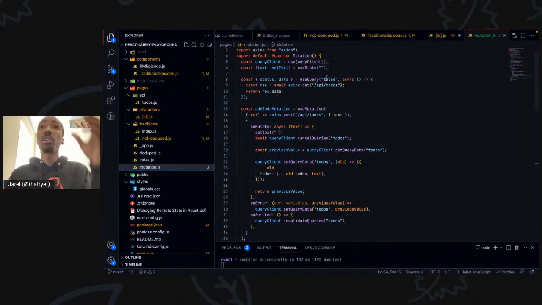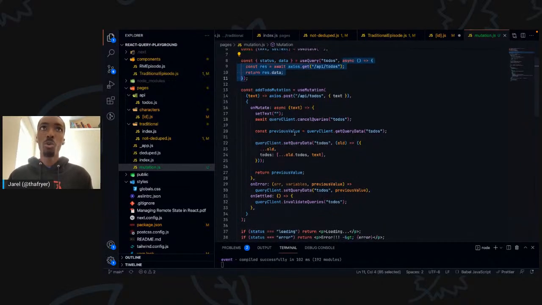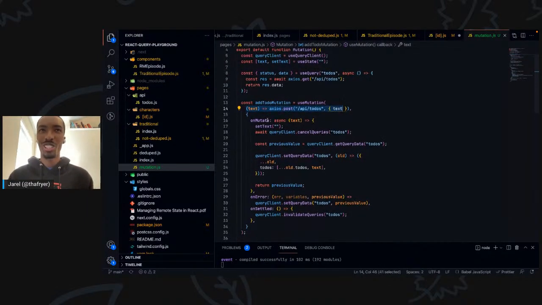So I got our useQuery. We see our query key here is to-dos. And I also have the query function here, as you can see, which is getting the data for the to-dos. And then I have our mutation. A key difference you'll see here is that it does not have a mutation key set on it, but it does have a mutation function. And then you see this nice little object of different things, and we'll talk about what's happening in that object here. Okay, so let's go see what this does in the front end.